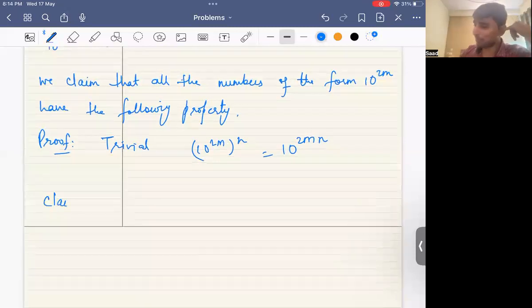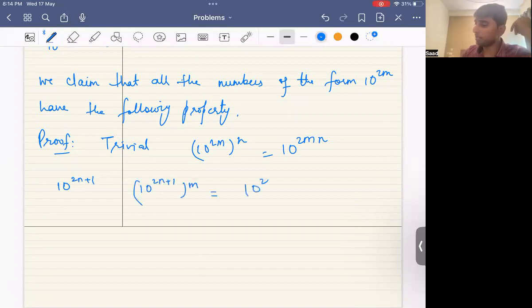And by the way, we have already agreed, before we make this claim, that any number of the form 10 to the power 2n plus 1 doesn't have this property, because if you raise it to any power m, you get 10 to the power 2mn plus m, right? And if you take m to be odd, the number of digits is going to be even, so this doesn't work. So these kind of numbers don't work.